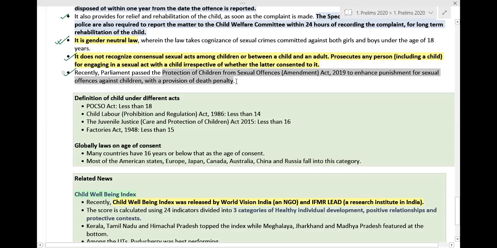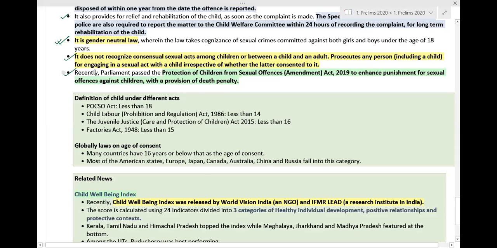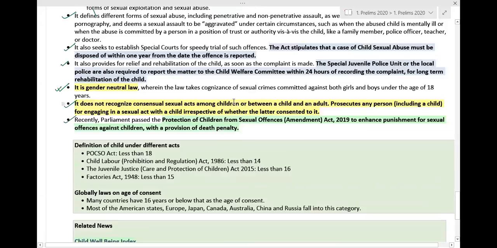Okay, so the thing is, under the recently passed act, there is a provision for death penalty also. Recently the Parliament passed the Protection of Children from Sexual Offences Amendment Act 2019 to enhance punishment for sexual offences against children with a provision of death penalty. So now let us see some related information under this.